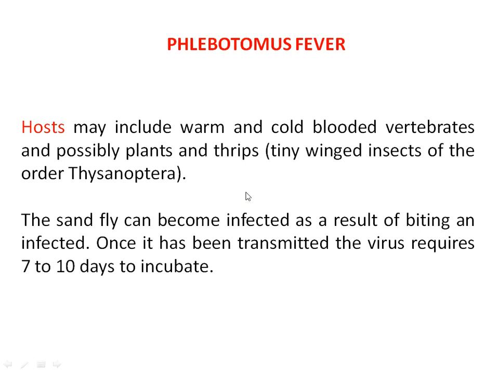The hosts may include warm and cold-blooded vertebrates and possibly plants and also thrips. Thrips are tiny winged insects of the order Thysanoptera. They are small insects having small wings. They belong to the order Thysanoptera under the class Insecta.